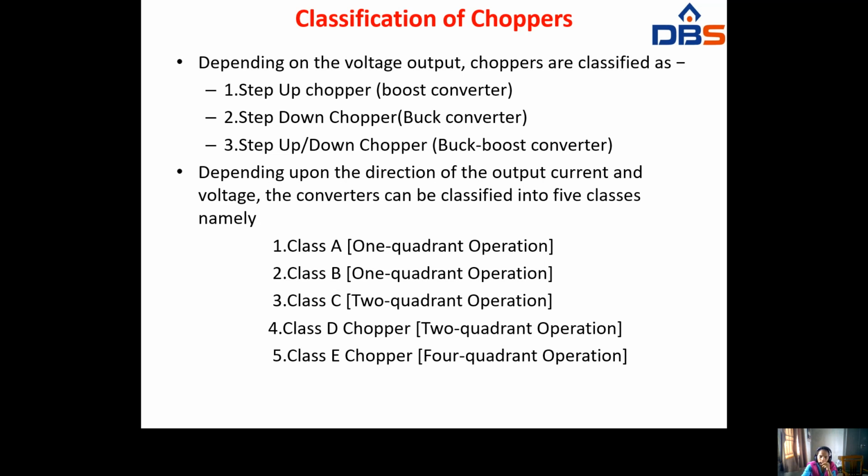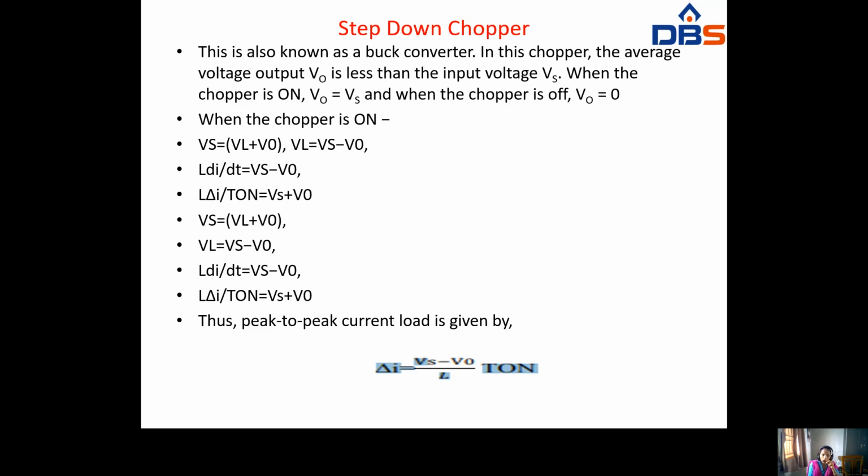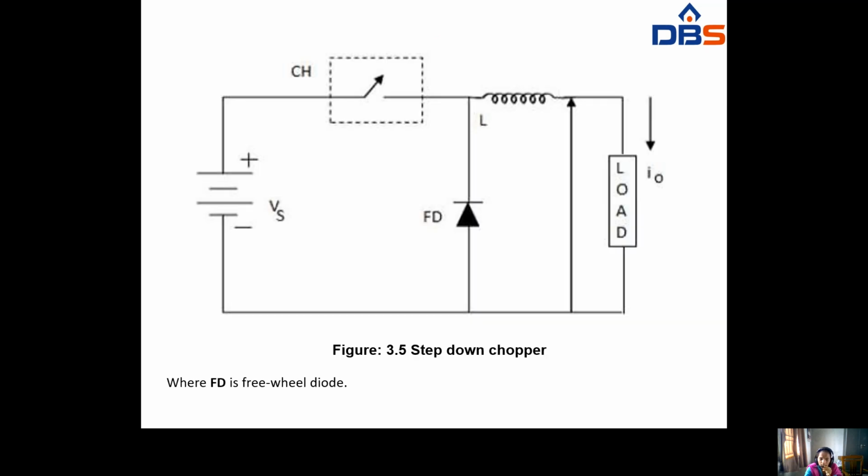So the first one is the step down chopper. This is also known as buck converter. In this chopper, the average output voltage V naught is less than the input voltage Vs. When the chopper is on, V naught equals Vs, and when the chopper is off, V naught equals 0. So this is a step down chopper.